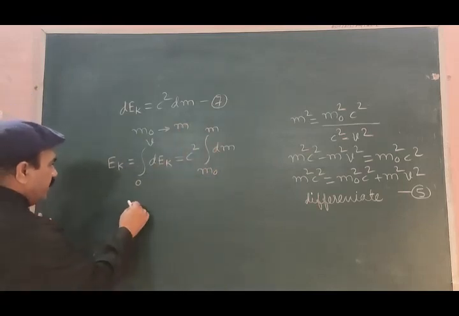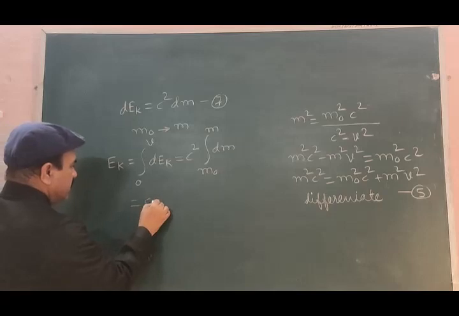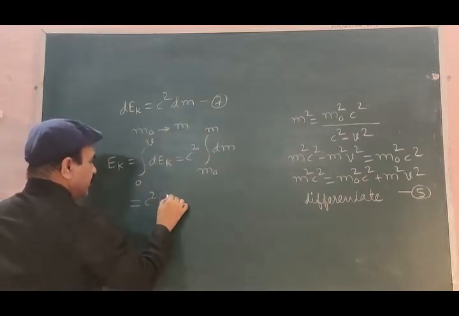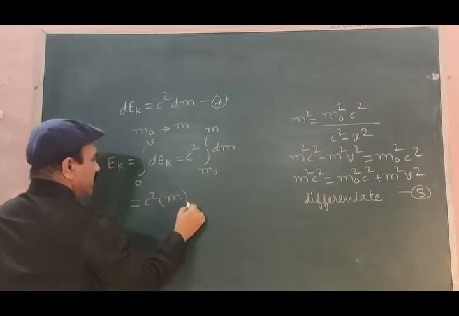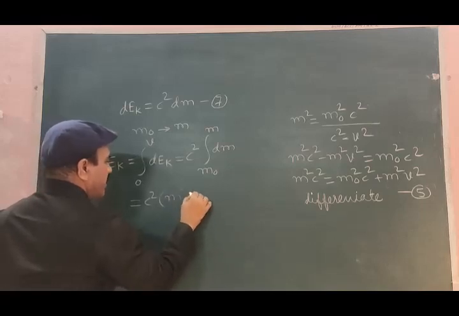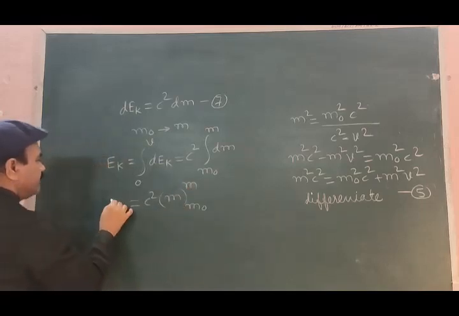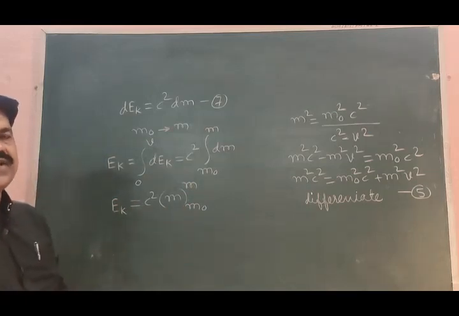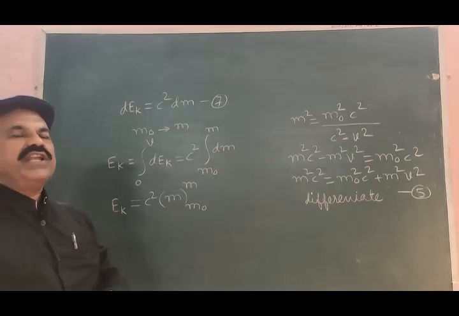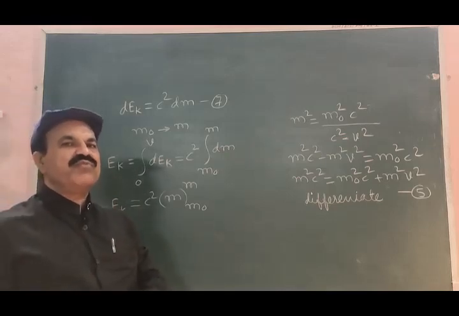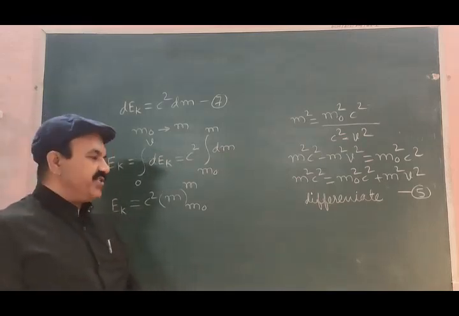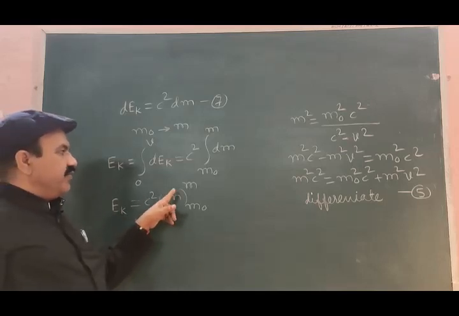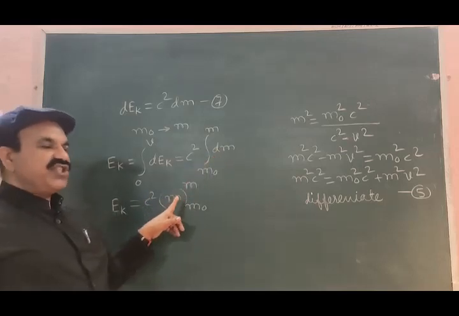This is further, c square is constant. Integration of dm is m. Limits are m0 to m. Total kinetic energy of the body when its velocity changes from 0 to v is Ek, that is equal to c square into integration of dm is m.